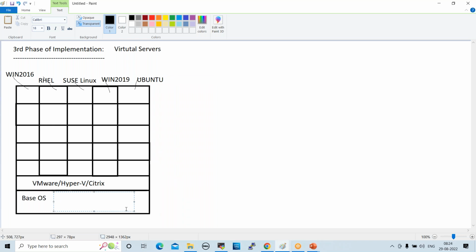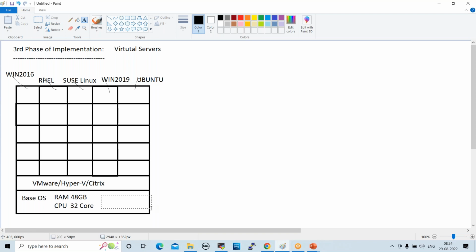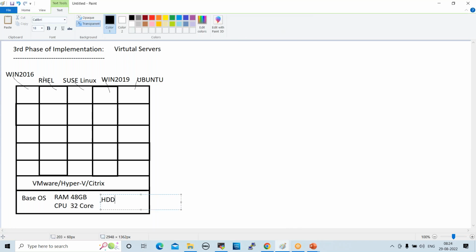The physical server will have higher capacity of hardware. Normally, when we configure VMware virtual servers, the physical server requires higher capacity of hardware. So here, RAM 48 GB, 32 core CPU, and hard drive we can use 10 TB, like this.